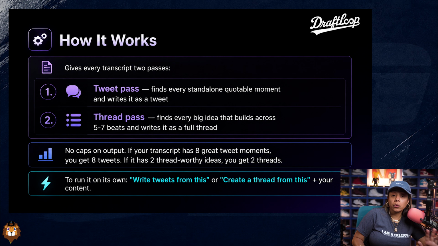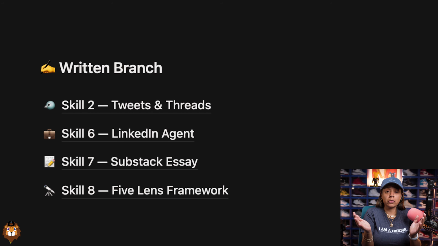Now for the tweets and threads, we don't have to do that setup prompt that I showed you earlier. It's very simple. It's going to go through a tweet pass and a threads pass. So you can have your options of how you want to go, either short or more of a dialogue in your written content. For each of these, we don't need the setup prompt. All we have to do is get the actual skill and put it into Claude.